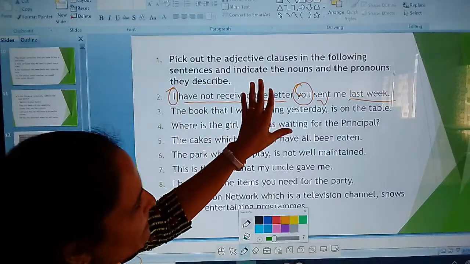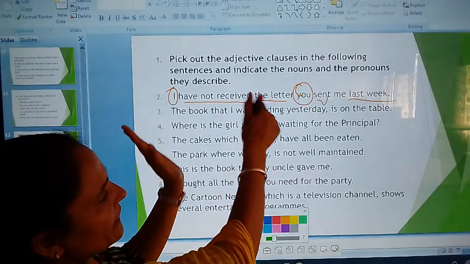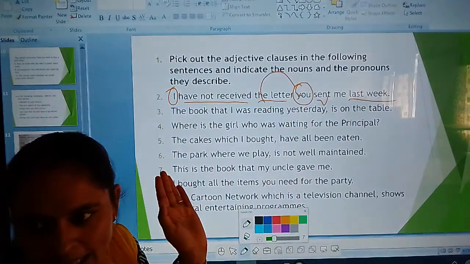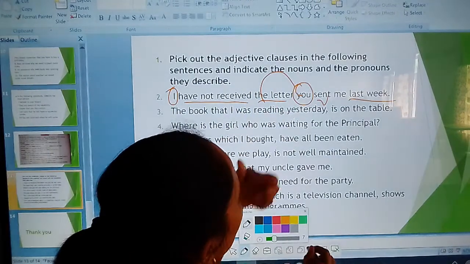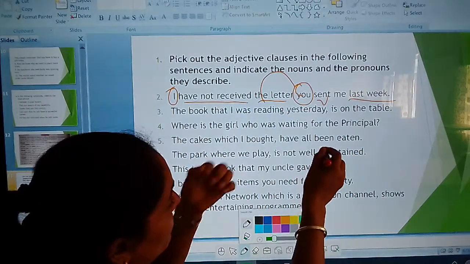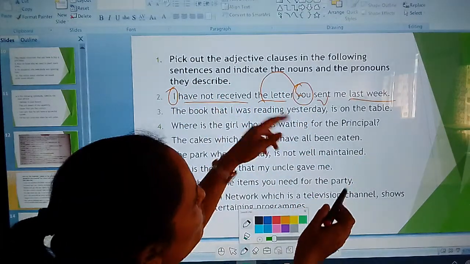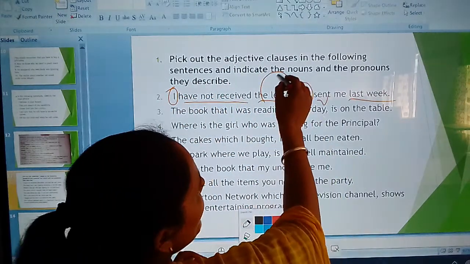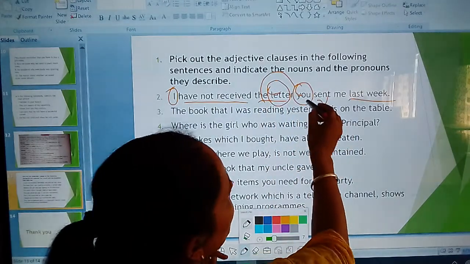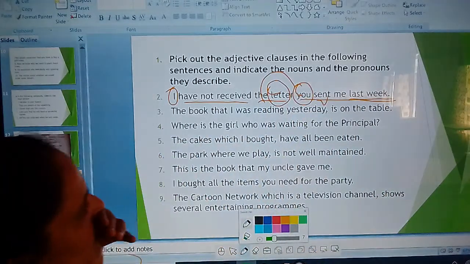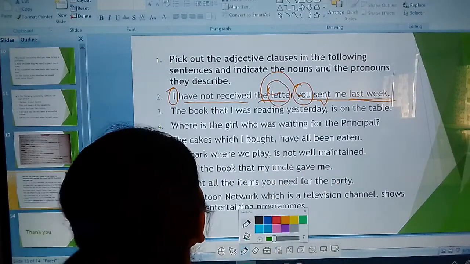I have not received the letter. Talk about the letter. किसको describe कर रहा है ये? Letter को describe कर रहा है. Okay, क्या नहीं मिला? क्या मिला? You sent me. क्या मिला उनको? जो आपने send किया था. I have not. नहीं मिला जो आपने send किया था. किसको describe कर रहा है? Letter को describe कर रहा है. In this, you sent me last week is your adjective clause.